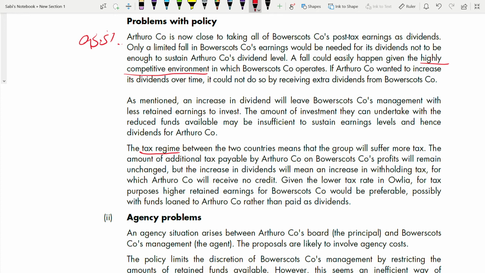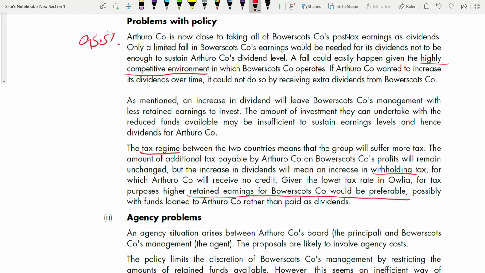You see that we had to pay 10% tax, but the increase in dividends will mean an increase in withholding tax. Now you're increasing the dividend from the subsidiary, and the parent company is receiving it. What happens? Withholding tax will increase 5%, for which the parent will receive no credit. There's no credit for withholding tax. Given the lower tax rate, who is having a lower tax rate? The subsidiary company's country, 20%. So for tax purposes, high retained earnings for the subsidiary companies would be preferable.